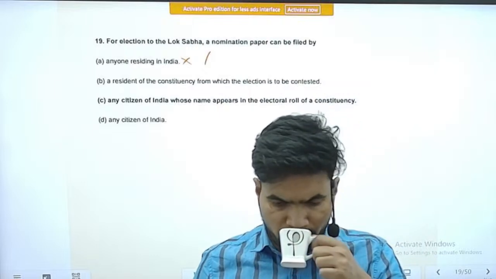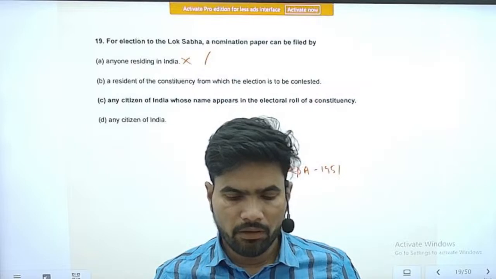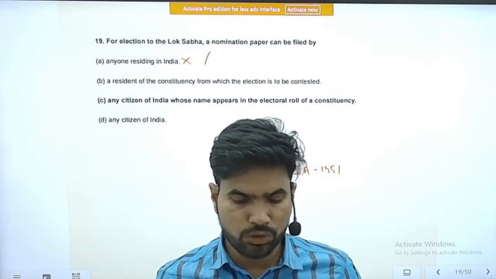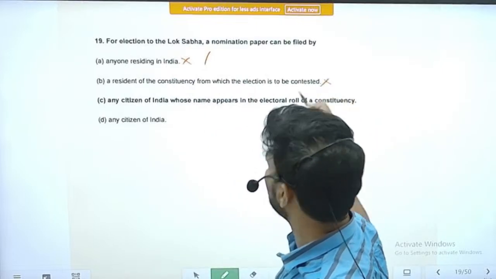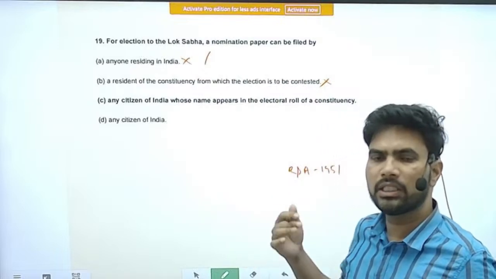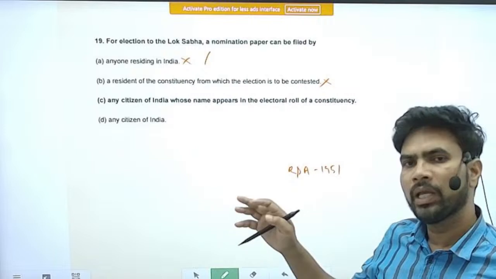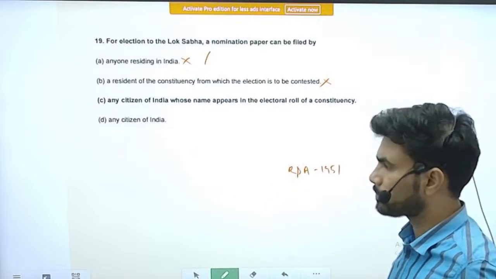Option B, a resident of the constituency from which the election is to be contested. No, this need not be the case. If that person is a registered voter in any part of the country, he can file nomination for any constituency, no problem with that.